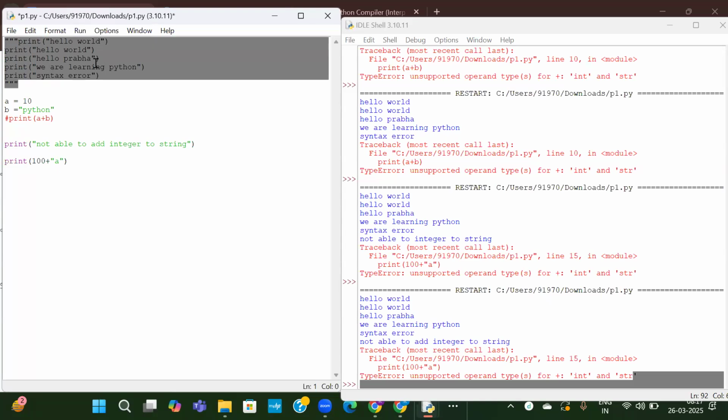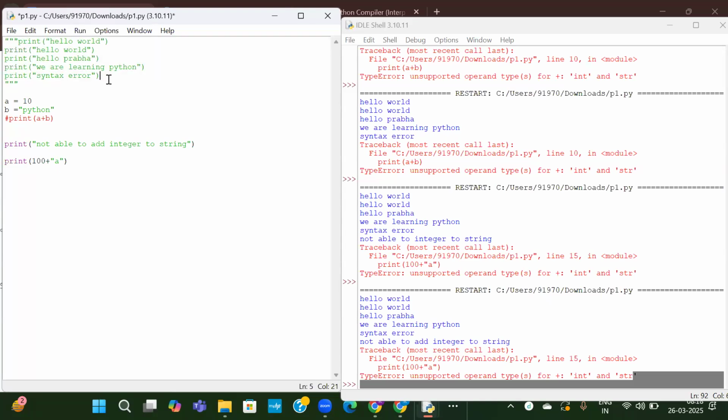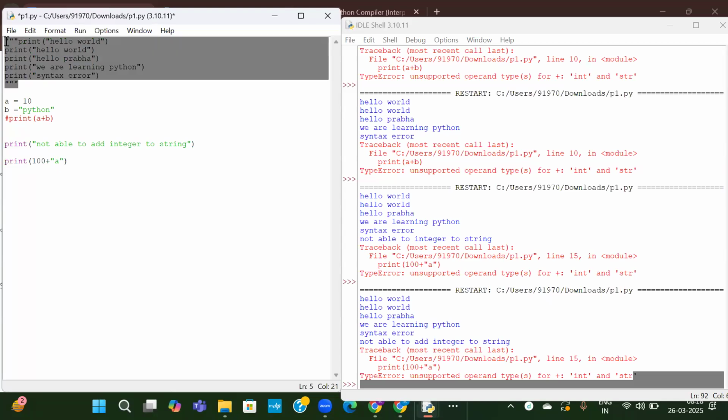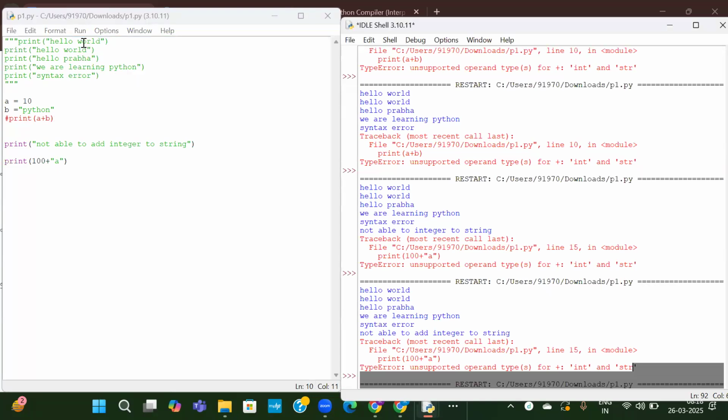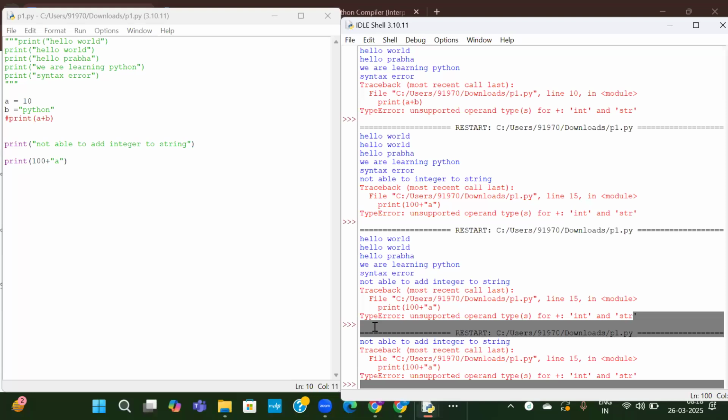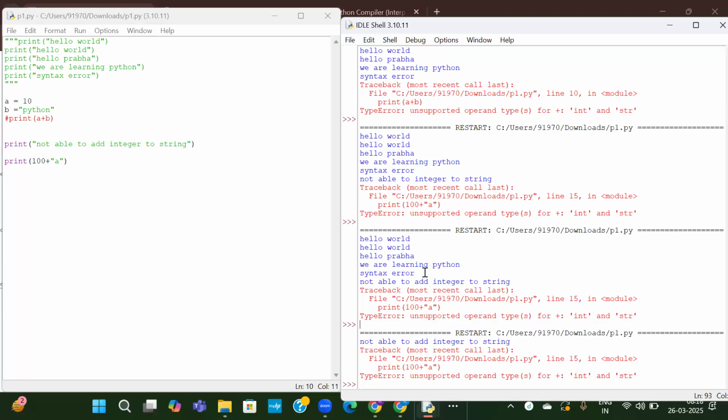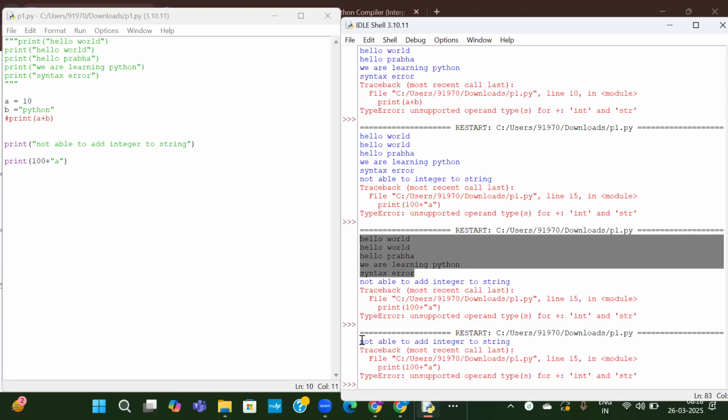So these set of lines will not execute now. All these lines will not execute. Along with that, this line will also not get executed. Now let us save it and run it. See here, this part of the code is not printed. In the next run, these 5 lines, whichever we have commented, are not seen in the output because they are eliminated from the execution.